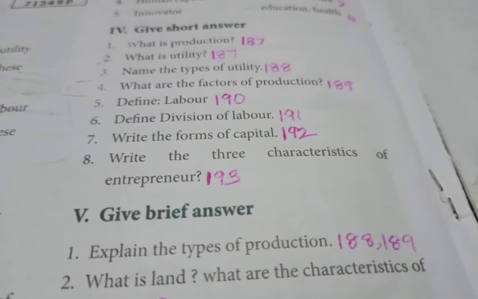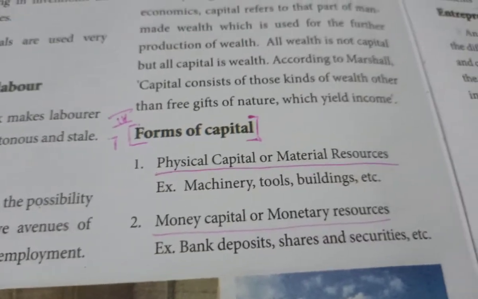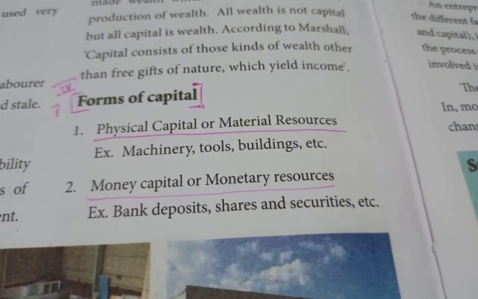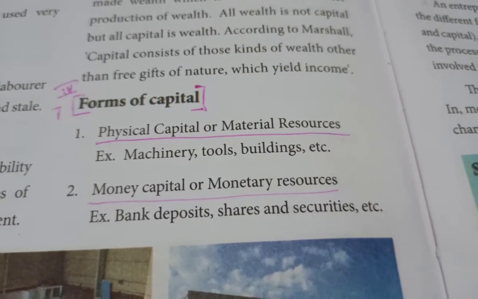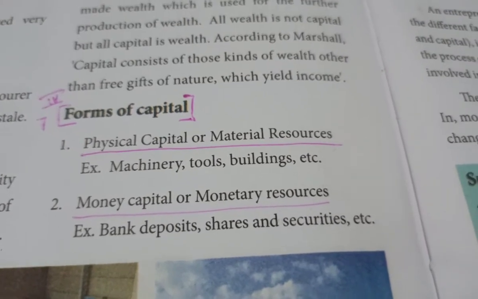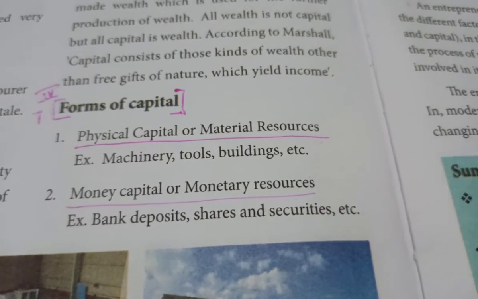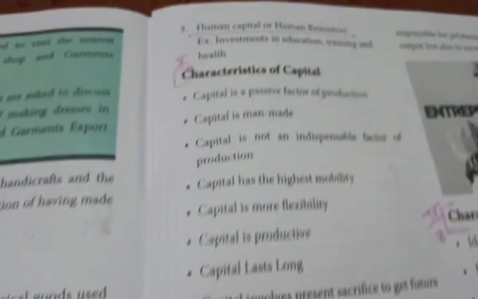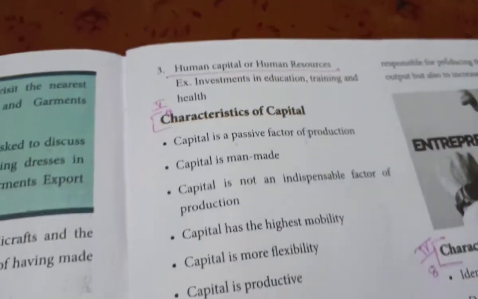7th question, write the forms of capital. The answer is on page number 192. Here you can see forms of capital. Actually capital refers to what all we use for the production process. One is physical capital or the material resources. Second is money capital or the monetary resources. And the third one is human capital or the human resource.